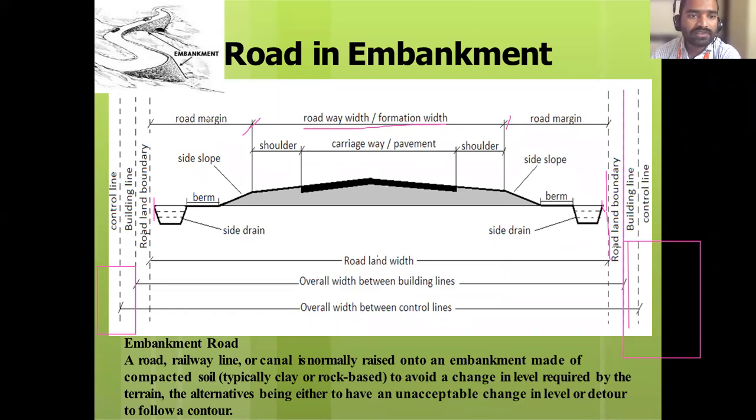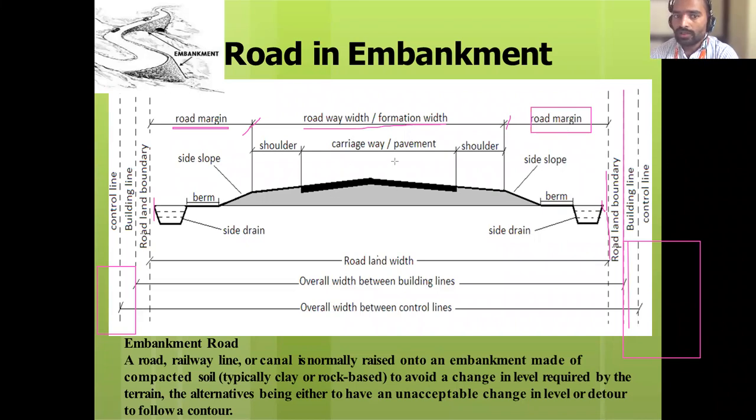Okay. Sir, what is this road margin? So road margin is from the edge of the shoulder till your road land width, the road land boundary. See, again there is a road margin. What is this road margin? From the end of the shoulder to the road land boundary line is called the road margin.